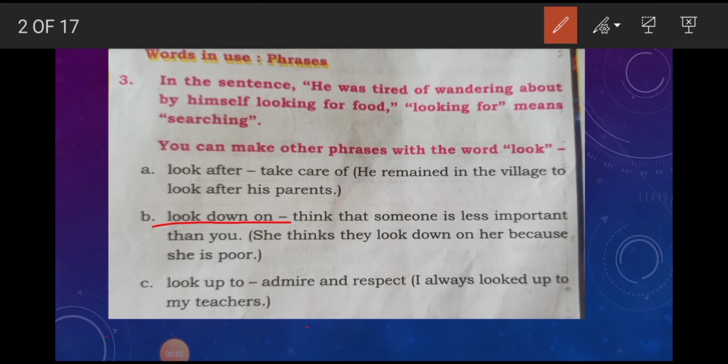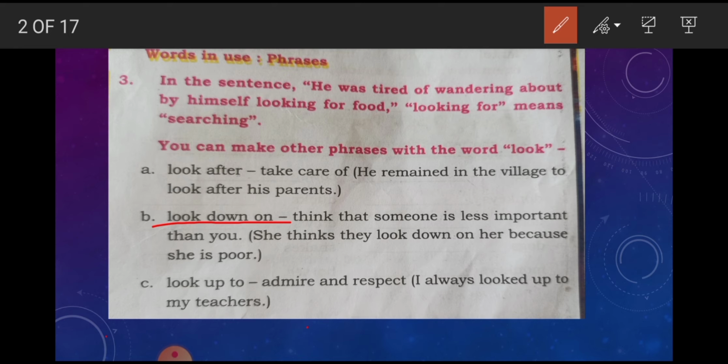Next one, look down on. The meaning of look down on is thinking that someone is less important than you. Here one example is given. Let's see how they are using the phrase look down on in a sentence. She thinks they look down on her because she is poor. Somebody is thinking that she is less important than them. She is thinking so because she is poor.